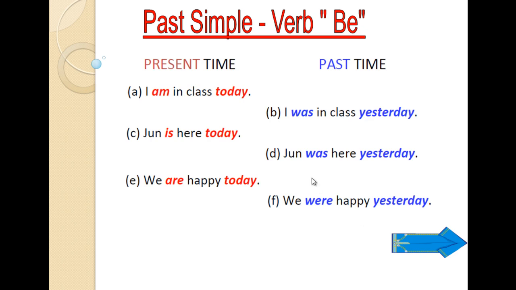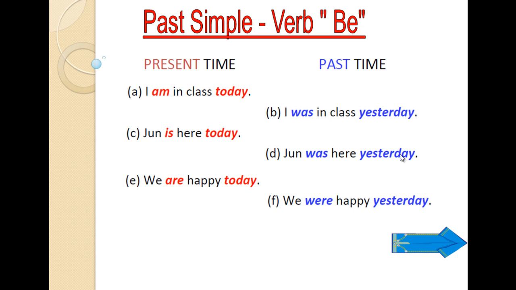Let's have more examples. I am in class today. That's am, present time. I am. I was in class yesterday. Past. Was is past. John is here today. John is present. John was here yesterday. Was past. We are happy today. Present. We were happy yesterday. So we used yesterday to indicate past actions.